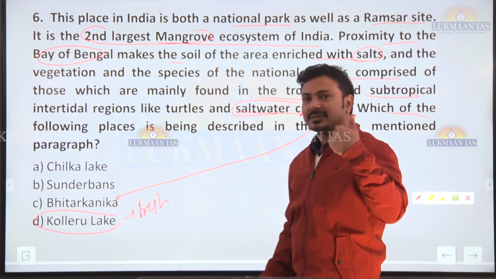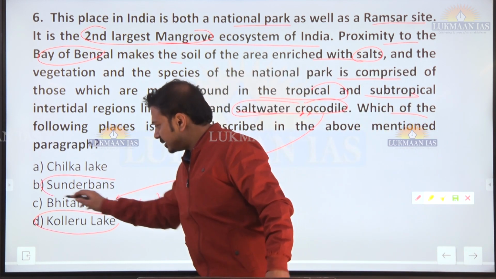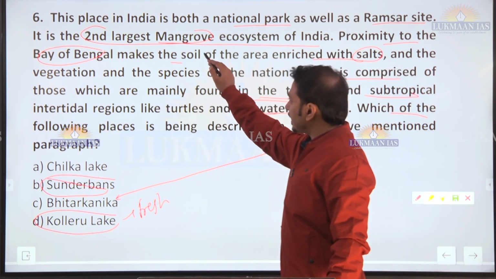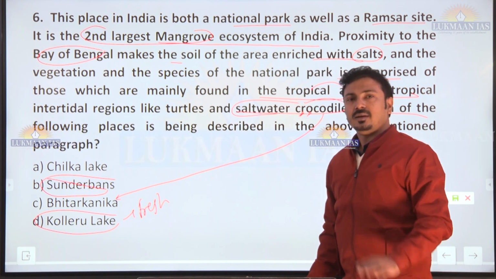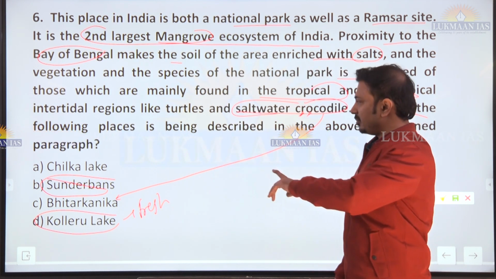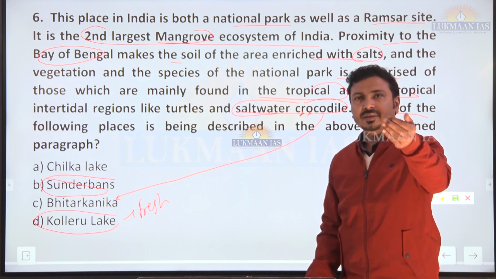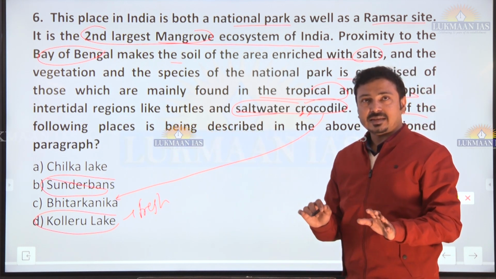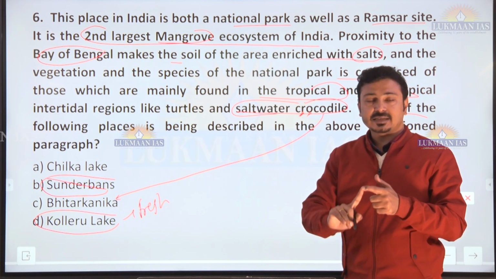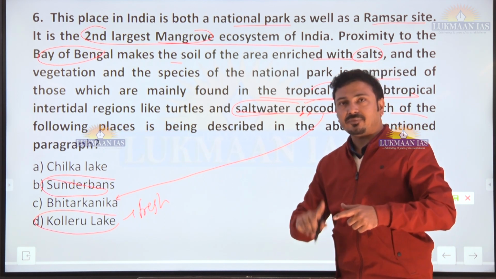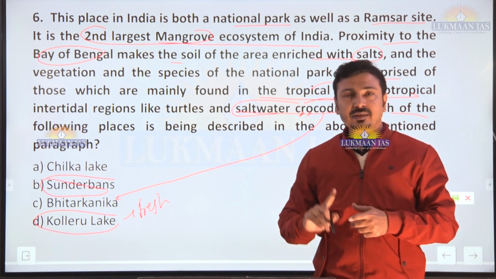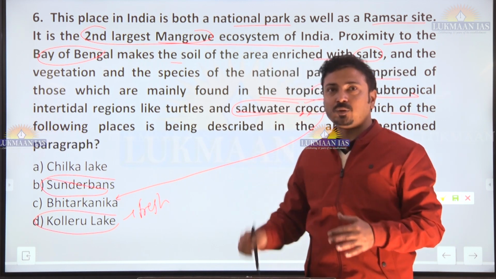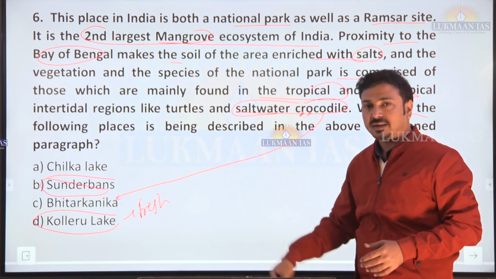Now, we can simply eliminate Sundarban, they are the largest. Eliminate this. Second largest mangrove system in India. So it is Bhitarkanika. Remember this. Chilika Lake does not have that large an amount of mangrove forest. This is how we have to identify keywords. In a descriptive type of question, we have to identify the key information and keywords from the description, and try to eliminate the options and get the correct answer here.